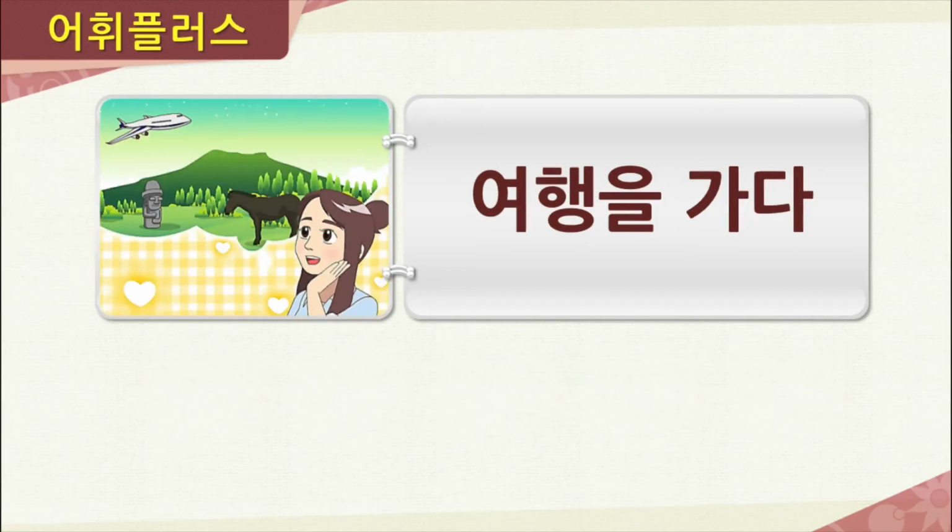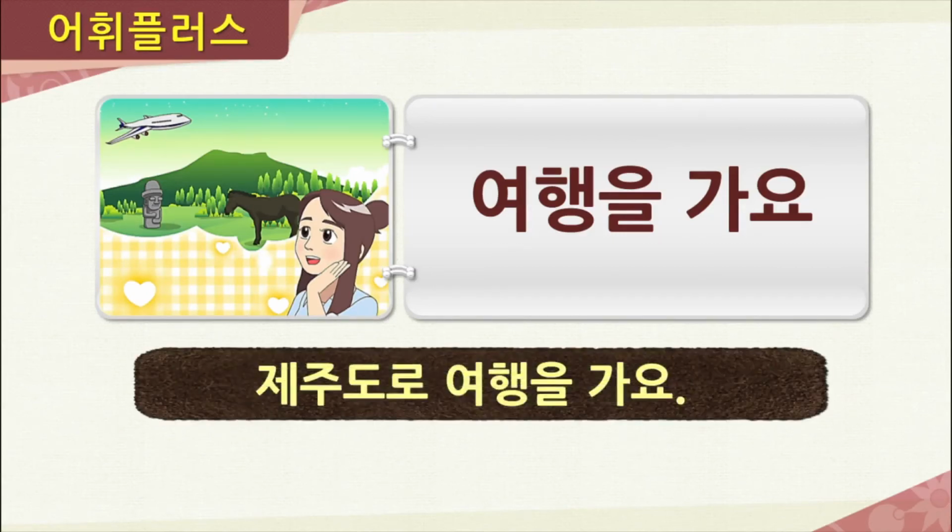Now our next phrase here is 여행을 가다. Now this person here wants to go somewhere and travel with her friend. So we would say go travel. That would be 여행을 가요. And let's say she's going to 제주도. We would say 제주도로 여행을 가요.